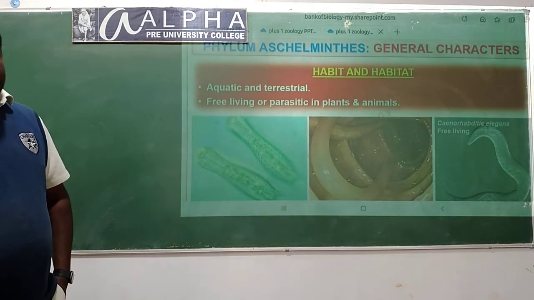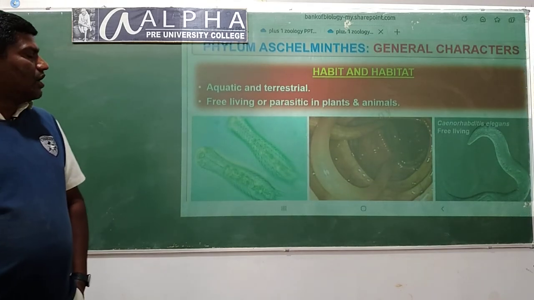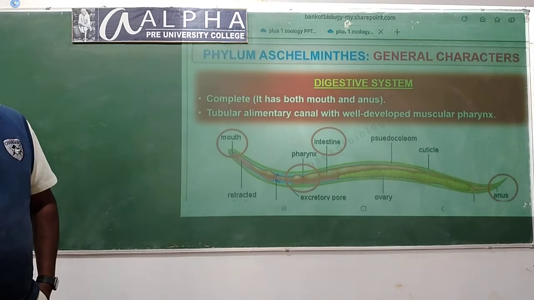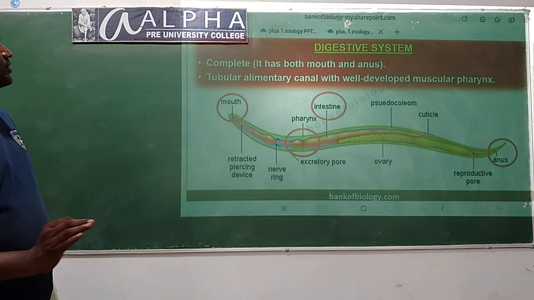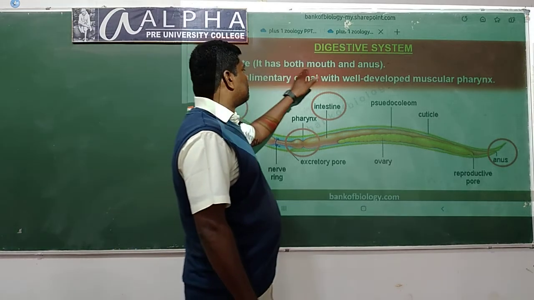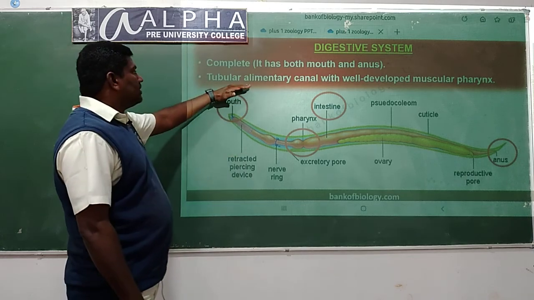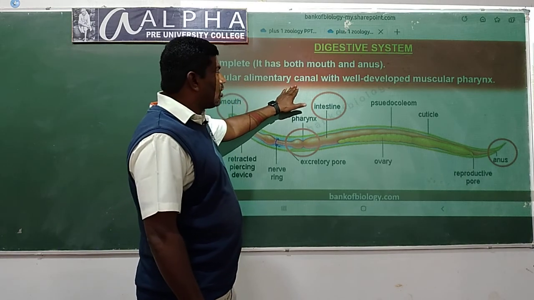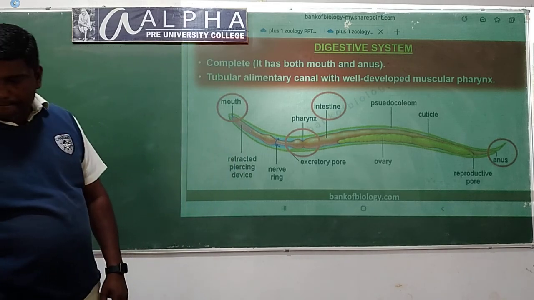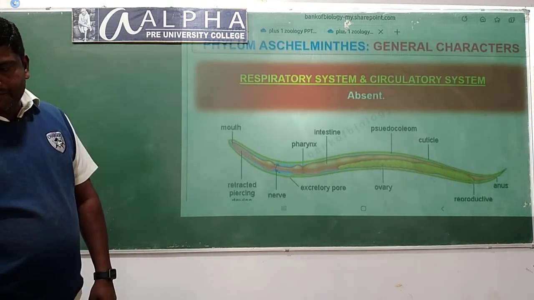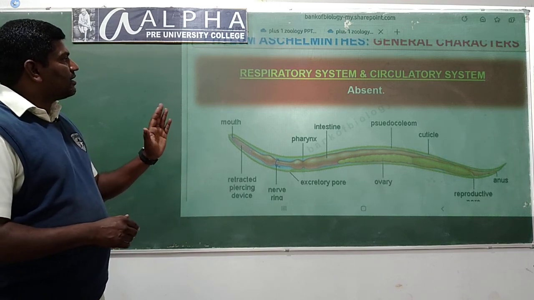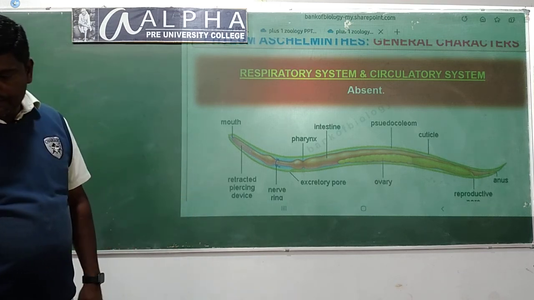They are aquatic and terrestrial, free living or parasites in plants and animals. Digestive system is complete. It has both mouth and the anus, the tubular alimentary canal with well-developed muscular pharynx. Respiratory system and circulatory system are completely absent.